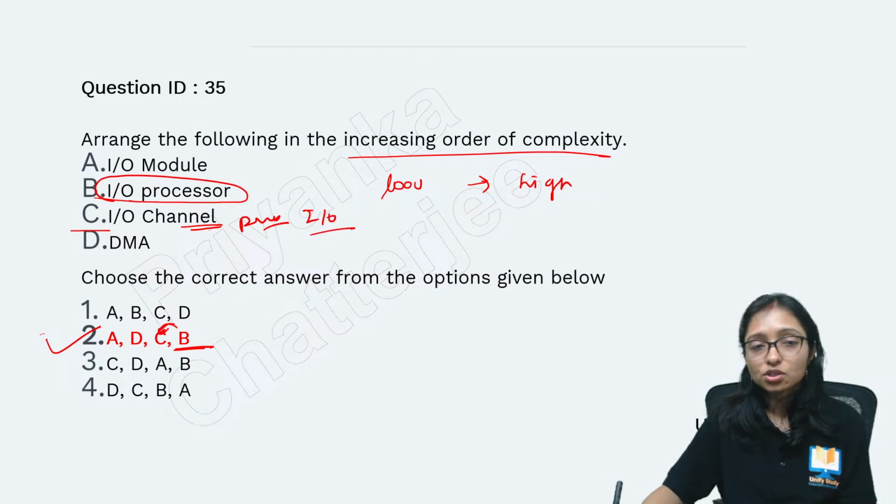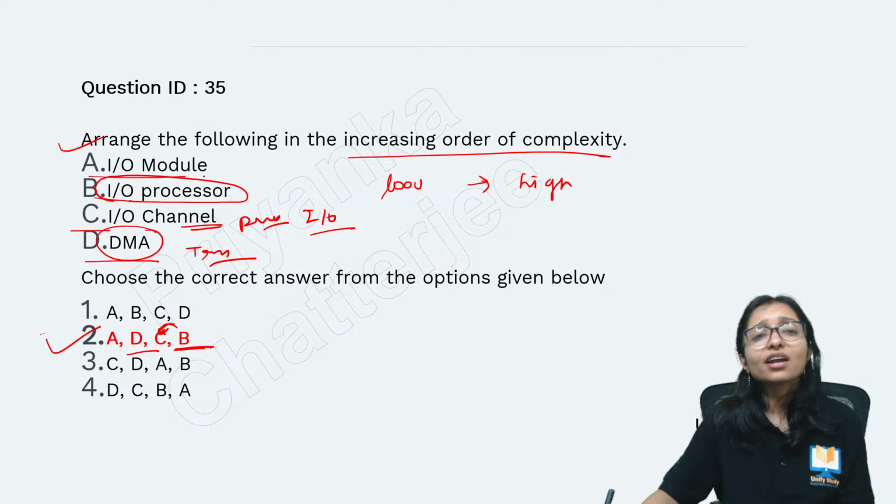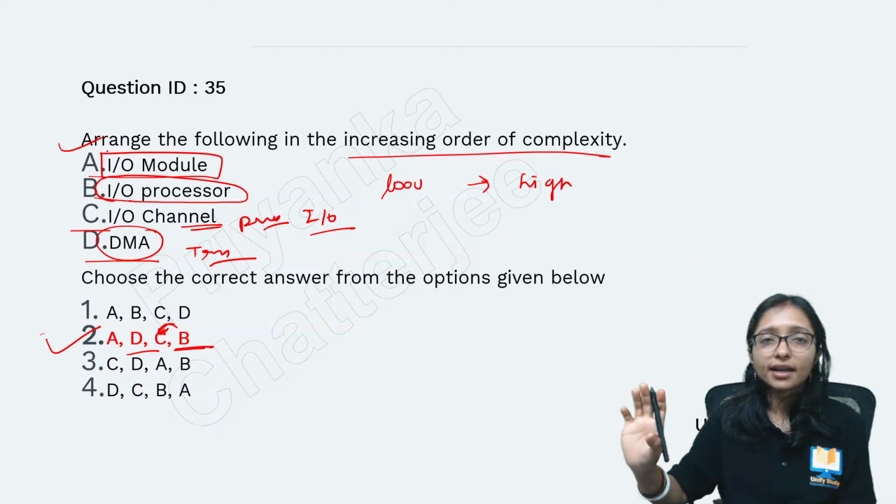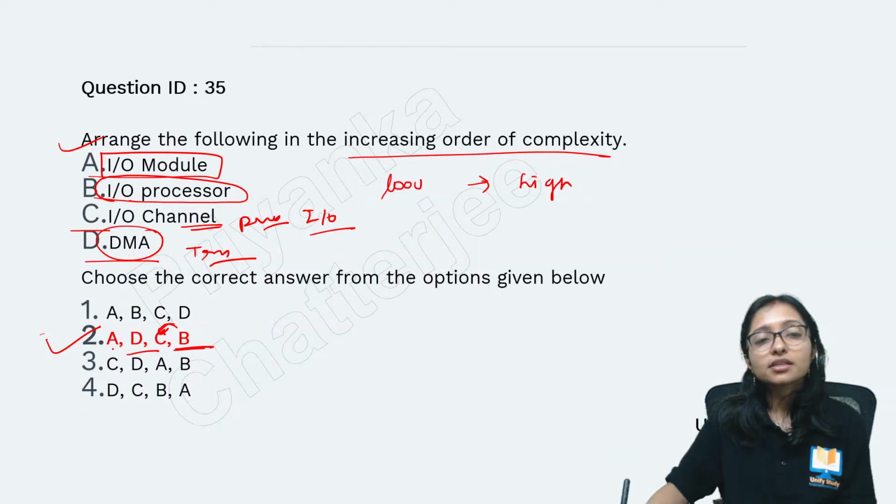That's why this is the next one. Then DMA. In DMA only transfer is going on. That's why then DMA, and then the module. These are only devices, doing only input output work. That's why this is the lowest one.